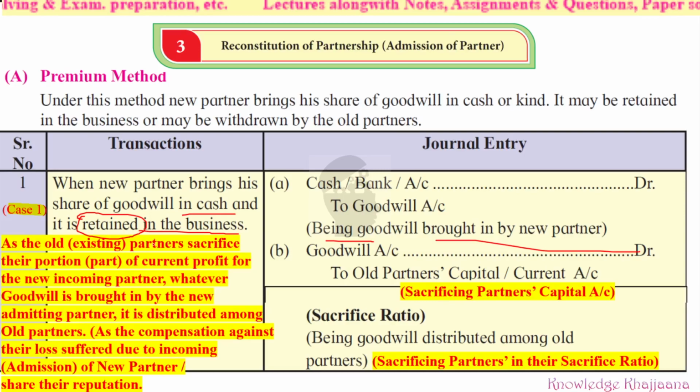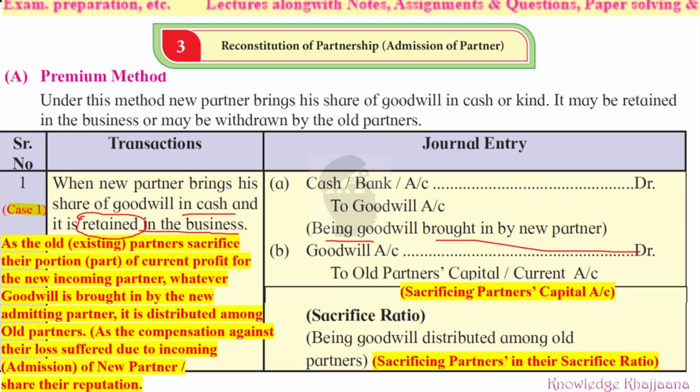Now, who decides this? On what does it depend, where it would be transferred? See, for that you have to refer to what we learned in our lesson number 1, which method they are following. Which method of maintaining the capital they are following, whether fixed capital method or fluctuating capital method.